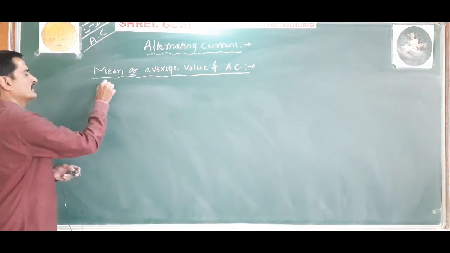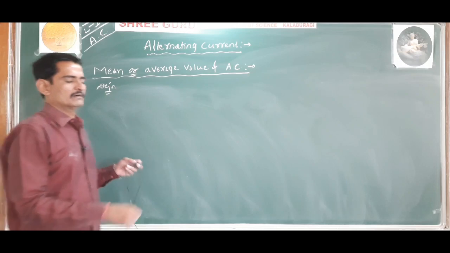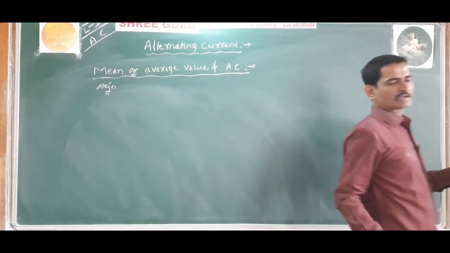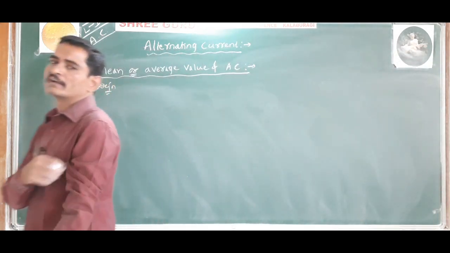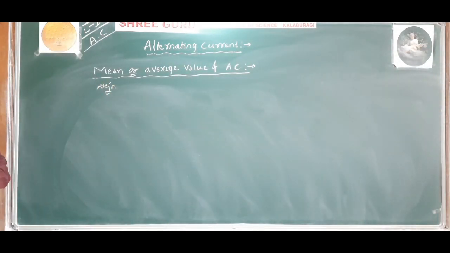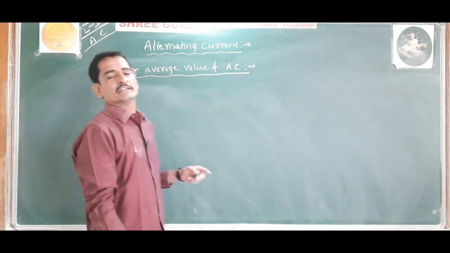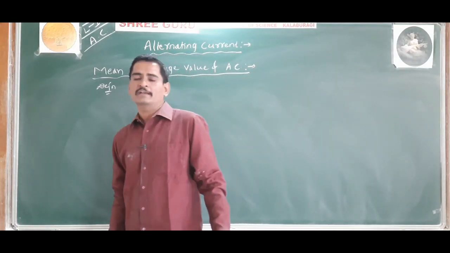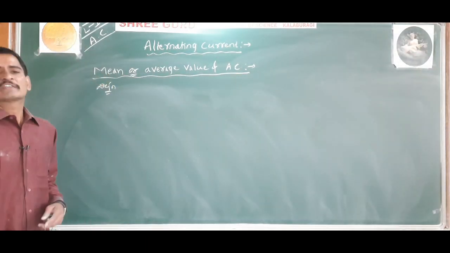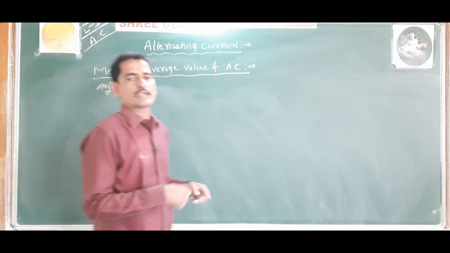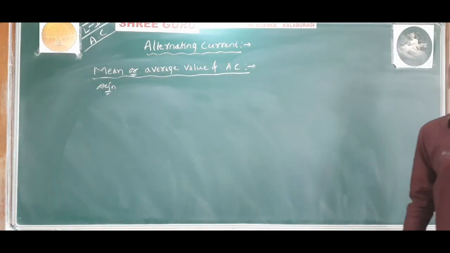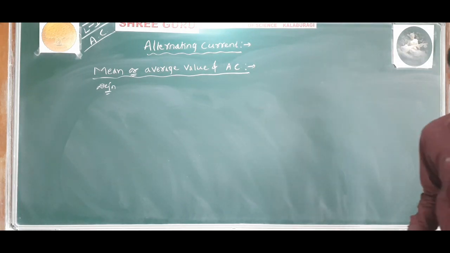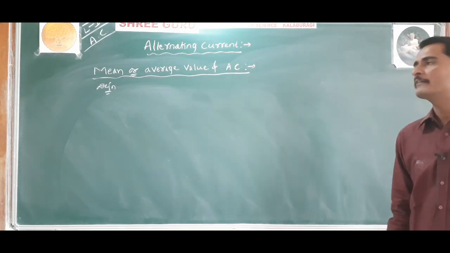The mean or average value of alternating current is that value of steady current which sends the same amount of charge through a circuit in the same time as is sent by an alternating current through the same circuit over a half cycle.